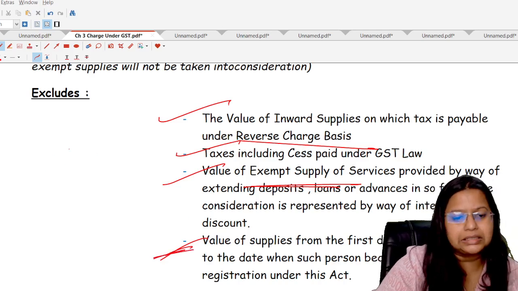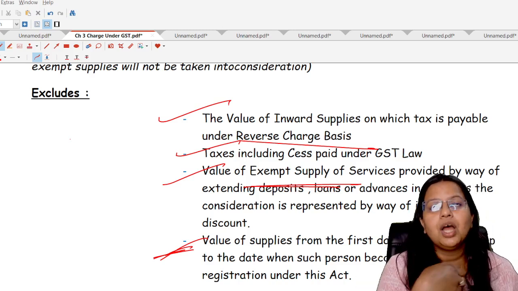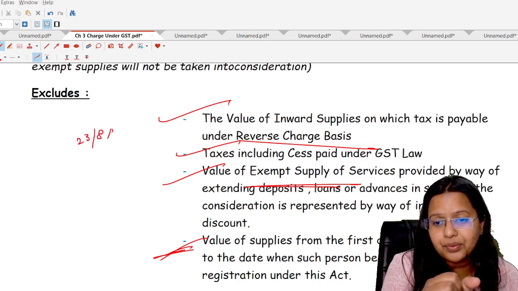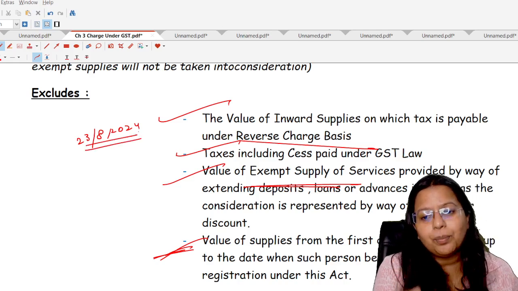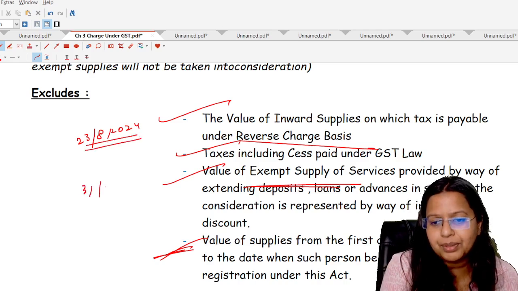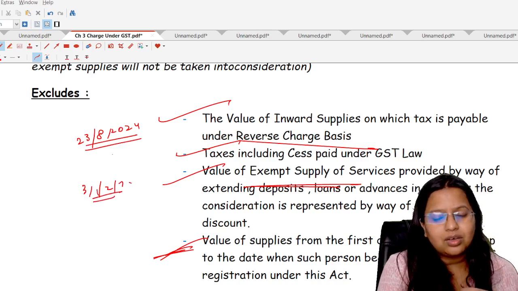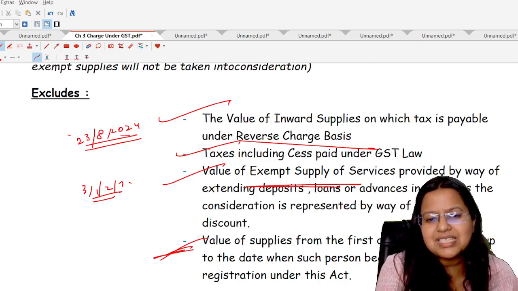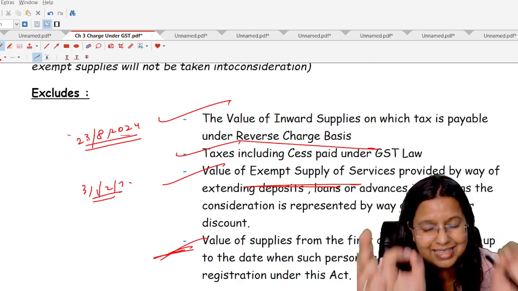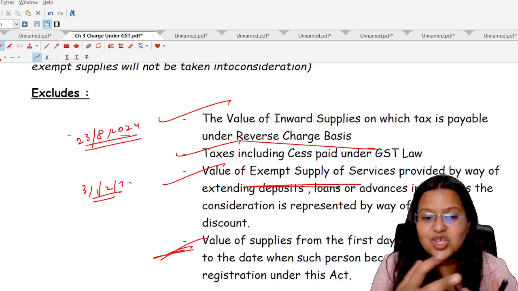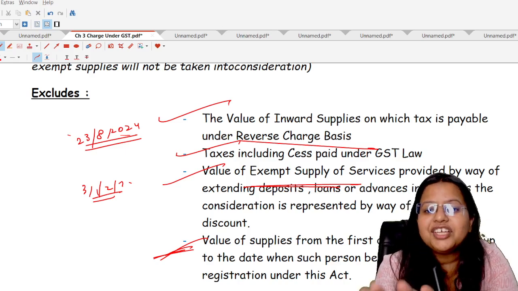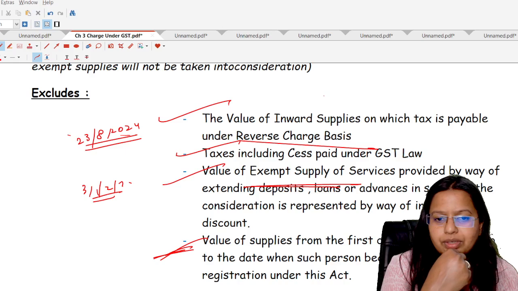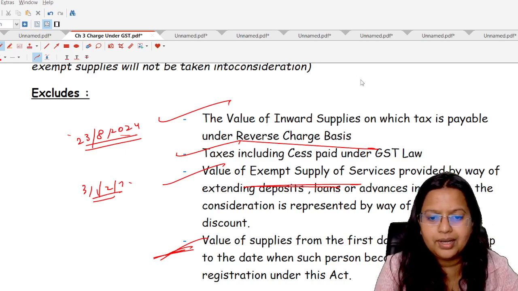Suppose the person became liable for taking the registration on 23rd August 2020. Now he has to pay tax, let's assume, on 21st December 2020 or before that, that is the tax on a quarterly basis. So not the 31st December. Let's take an example, otherwise you can get confused because you have not done the chapter on tax payments right now. So I'm taking a simple example.